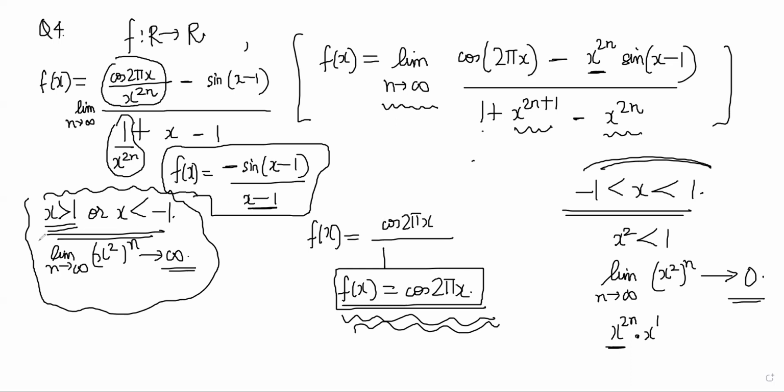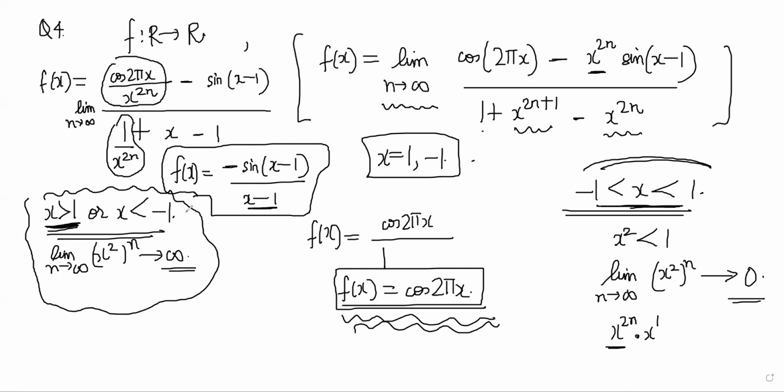Beyond 1 or below minus 1, I don't think there is any problem with this function. You can check at any random point, it is continuous, right? So all we have to now worry about is the situation when x is equal to 1 or minus 1, right? That was not included in these cases, right? So at 1, can we say it is continuous or discontinuous?